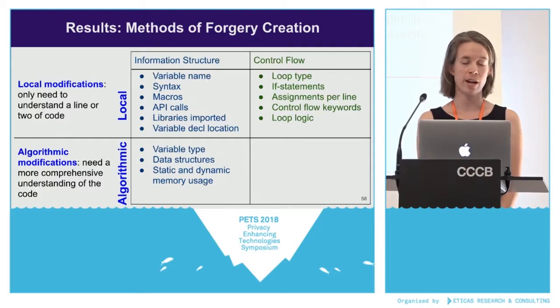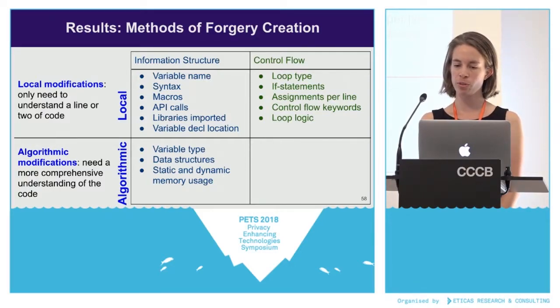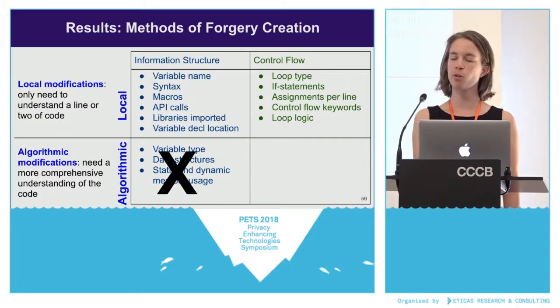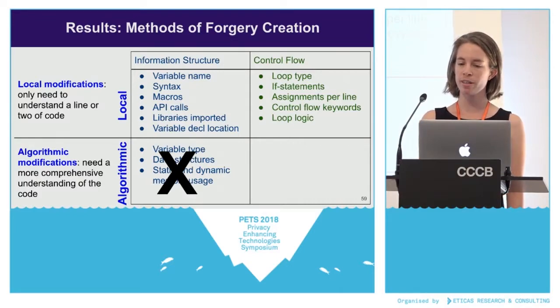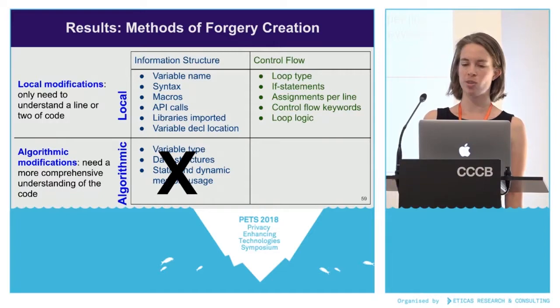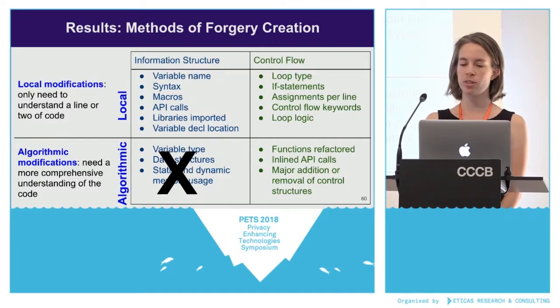So information structure algorithmic modifications would be, for example, changing variable types or data structures or anything that intentionally affects memory usage. And it turns out that even though local information structure changes were really common, especially variable names and adding in libraries, no one actually made the more complicated changes, even though they came up in notes as differences they noticed between authors. We did actually see some algorithmic code flow modifications, like refactoring functions or inlining API calls, or making big changes to if statement logic. But for both categories, local changes were still a lot more common.